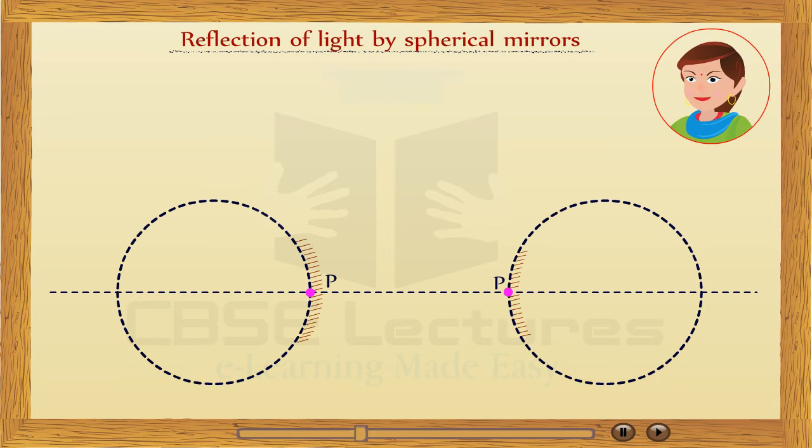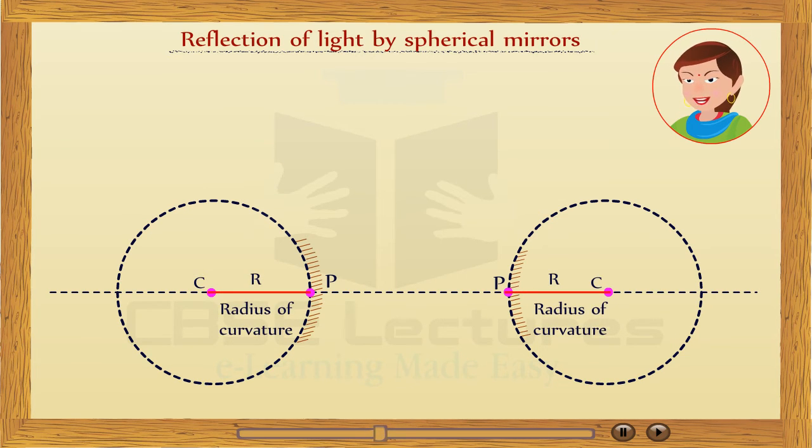First, pole. It is the geometrical center of the spherical mirror and it is denoted by P. Second, center of curvature. The reflecting surface of a spherical mirror forms a part of a sphere, the center of which is called the center of curvature. It is denoted by C. Principal axis: the line joining the pole and the center of curvature. Radius of curvature: the radius of the sphere of which the reflecting surface of the spherical mirror is a part. It is denoted by R.